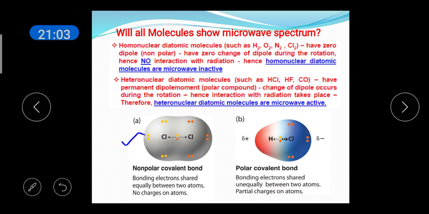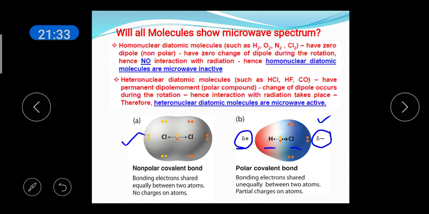If you consider heteronuclear molecules as shown in figure 2, the bonding electrons are shared by the two atoms, hydrogen and chlorine, unequally. So the net positive charge is separated from the net negative charge. So the center of mass of the negative charge does not fall on the center of mass of the positive charge.